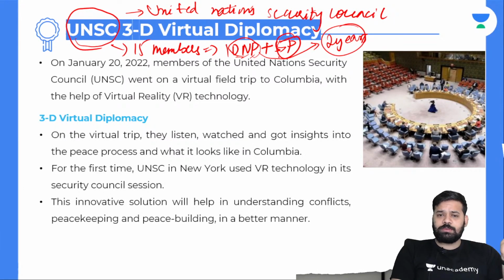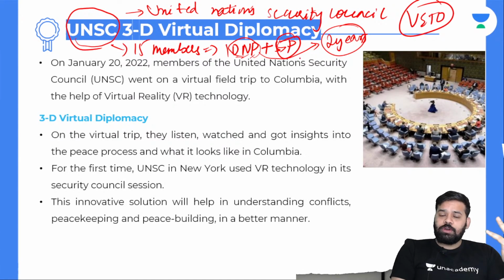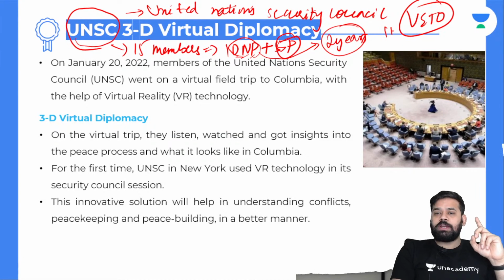Why the non-permanent and permanent membership? What's the difference between them? Permanent members have the power of veto. Non-permanent members don't have this. What is veto power? Suppose 9 members vote on a resolution, and one permanent member uses this veto power, then the resolution will lapse. That is the power of veto.